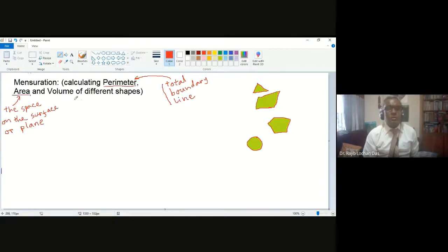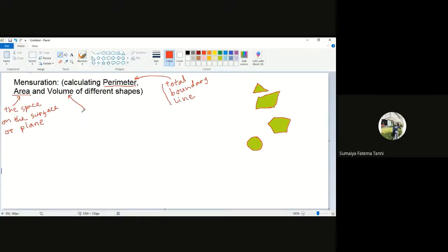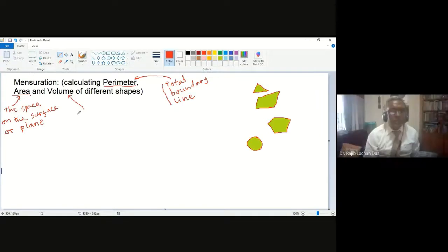So let me talk about volume again. I already told you, but I am writing again. So what is the volume? I told you. The space. Yes, and the space I have written here also. So is it the same thing? No, sir. Then how can you say that it is different?